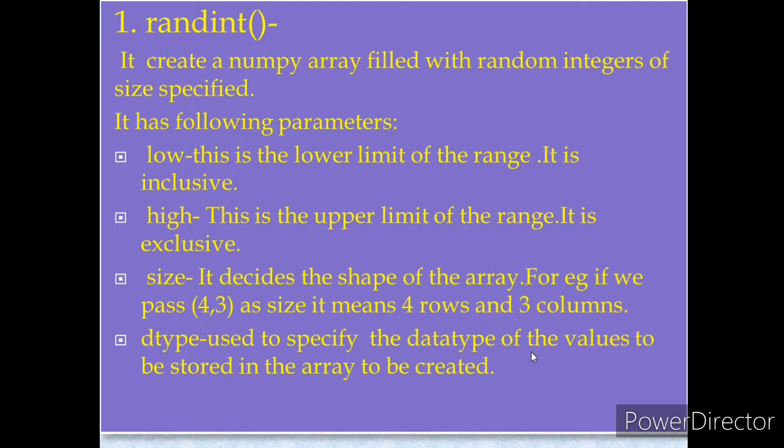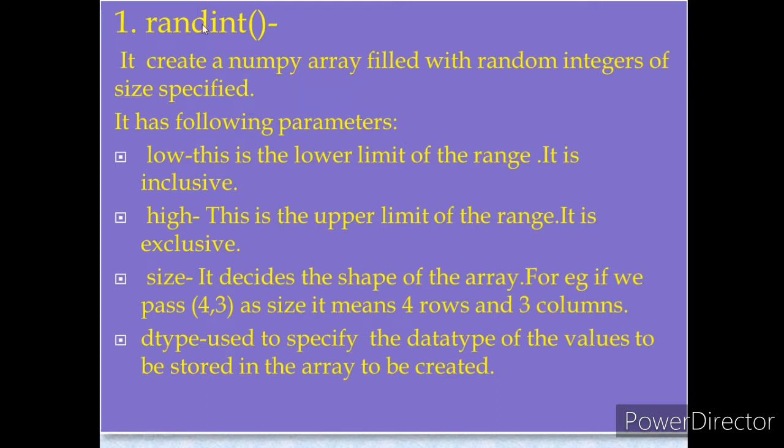And the fourth parameter is the dtype. Dtype is used to specify the data type of the values to be stored in the array to be created. That means if you specify dtype equal to int, it will produce integer random values. But as I told you earlier, randint is used to produce random integer numbers, so if you do not specify dtype, it will still produce random integers.